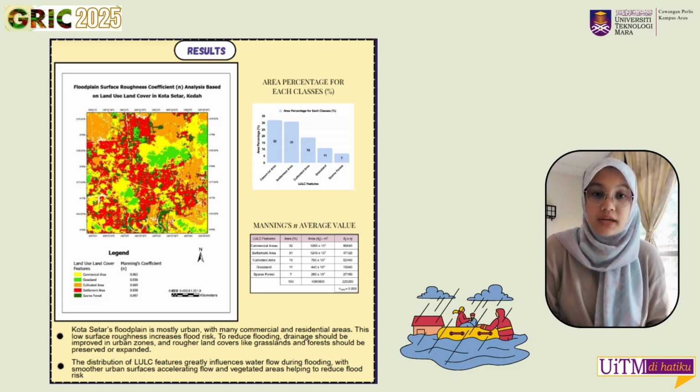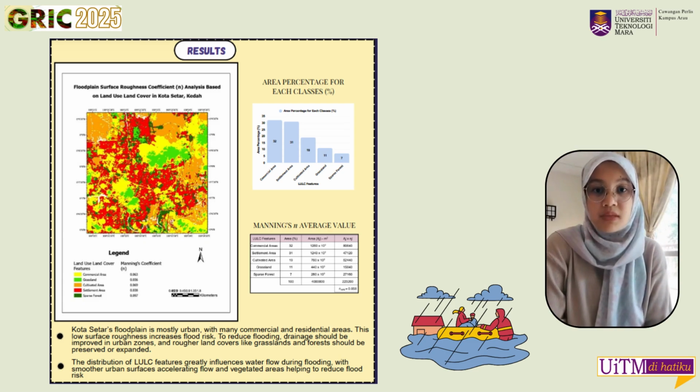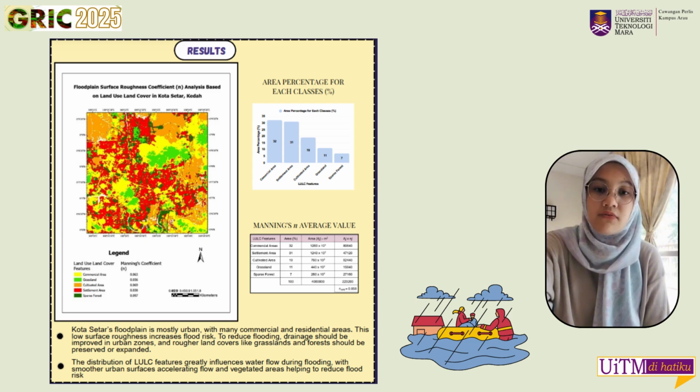Below that, the table shows the calculated average Manning's n for the entire study area using the weighted formula, where the result is 0.0568. This value reflects the overall surface roughness in the floodplain, which is relatively low, again highlighting a potential flood risk in the area. Overall, the findings confirm that urbanization and land use pattern greatly influence surface roughness. Vegetated areas like grassland and forest play crucial roles in slowing down water flow and reducing flood risk.